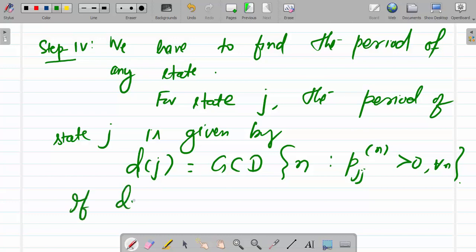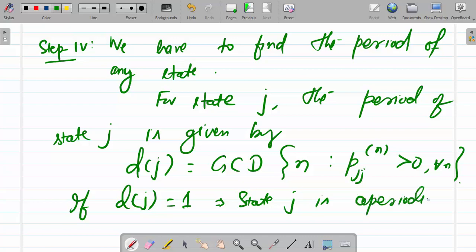If dj equal to 1, then state j is aperiodic. If it is greater than 1, then state j is periodic. So here j must be a return state.